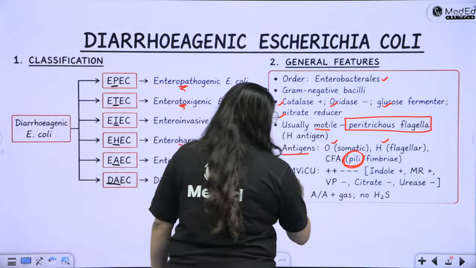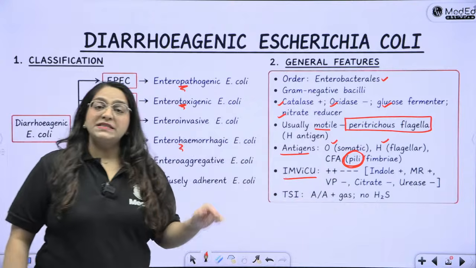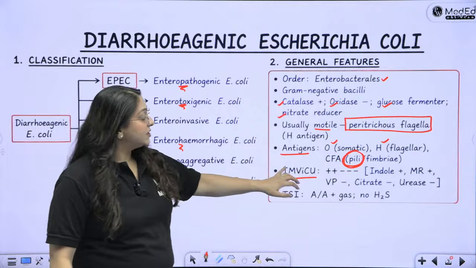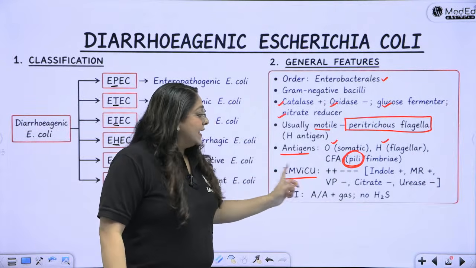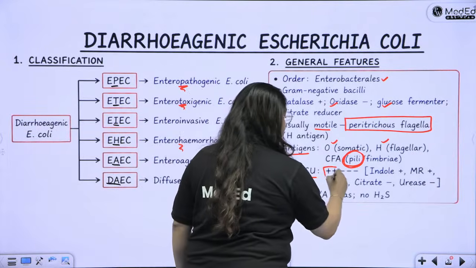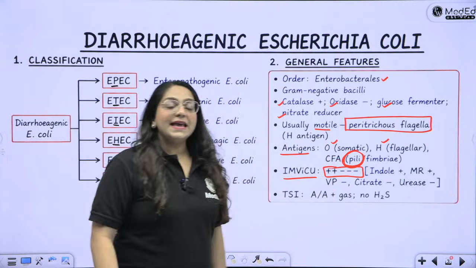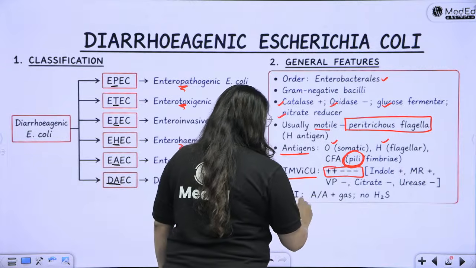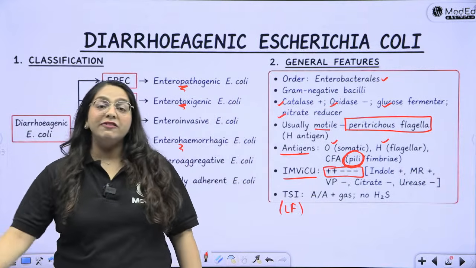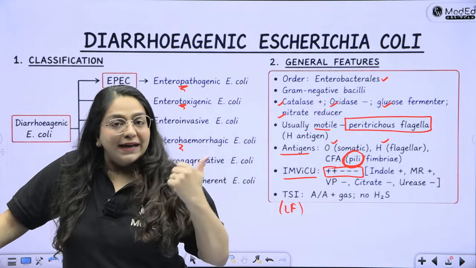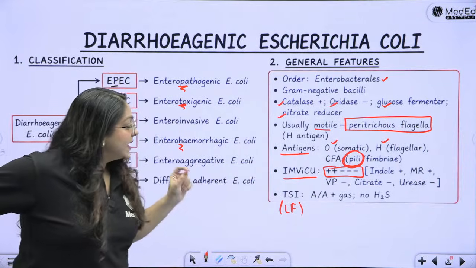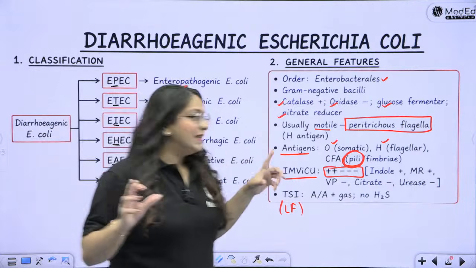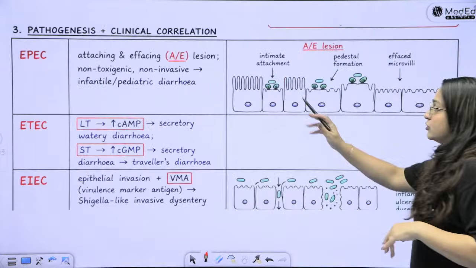Then you all remember the MVQ, the plus plus minus minus minus: indole positive, MR positive, VP negative, citrate negative, urease negative. Yes, MVQ plus plus minus minus minus. Okay. Then TSI gives me, it's a lactose fermenter. So all lactose fermenters give me what on TSI? They give me A by A, and E. coli also produces gas. So it is A by A with gas and no H2S. These are the general features of E. coli as a whole, and you have also differentiated.